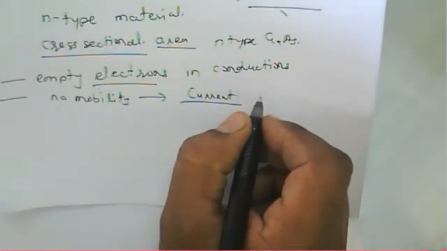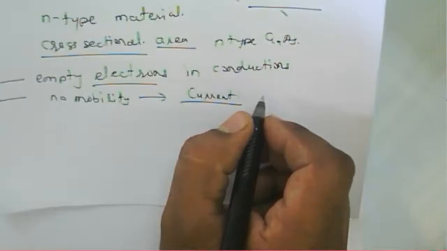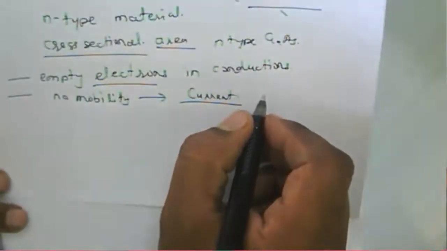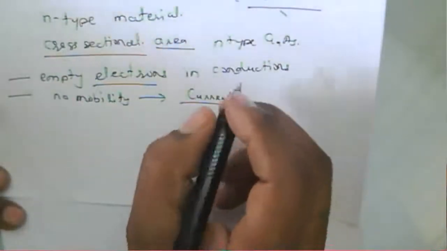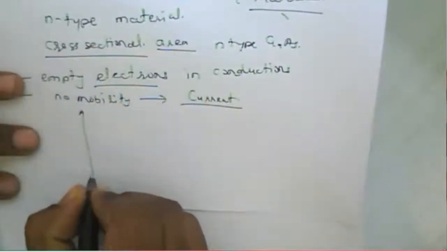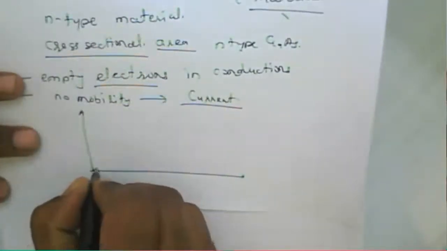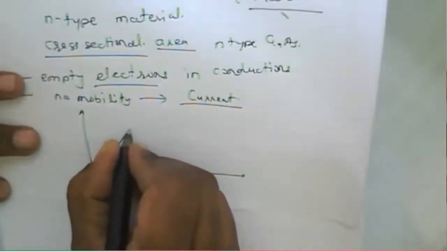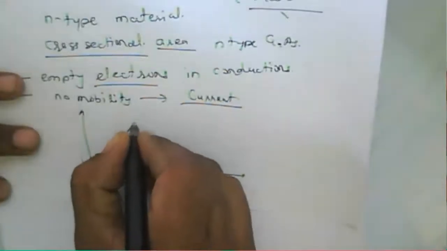No mobility of electrons means what? Whatever the current is, it will not increase there. Generally we say that current depends upon the electrons that are moving.